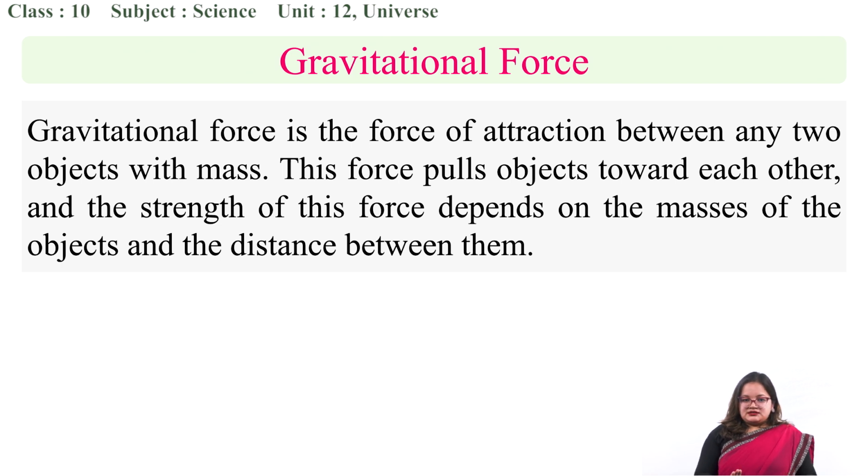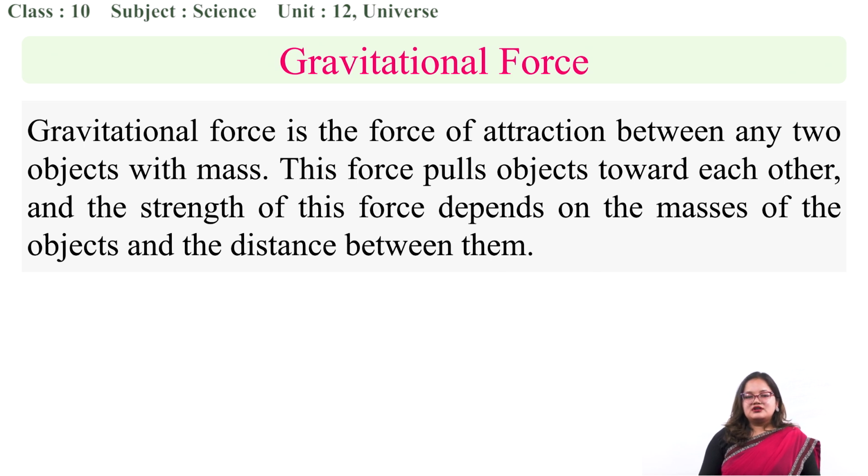So every pair of bodies in this universe has a force of attraction between them. But the force of attraction depends on the masses and the distance. This force of attraction is directly proportional to the product of the two masses, and it is inversely proportional to the square of the distance between the two masses.